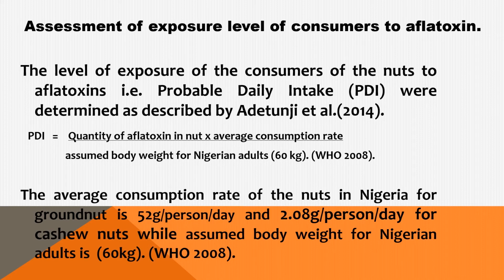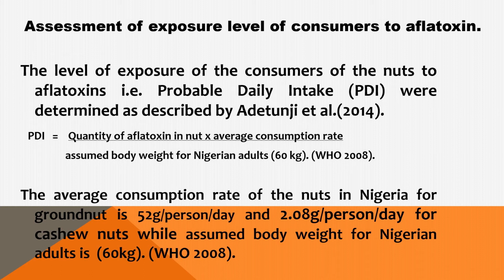The assessment of the exposure level of the consumers to aflatoxins was done using the method of Adetunji et al. 2014, by multiplying the quantity of aflatoxin in the nut with the average consumption rate and dividing the value gotten by the assumed body weight of a Nigerian adult. The assumed body weight of a Nigerian adult, according to WHO 2008, is 60 kilograms.